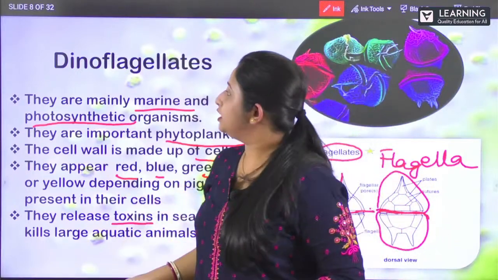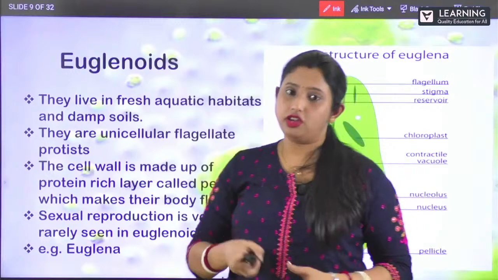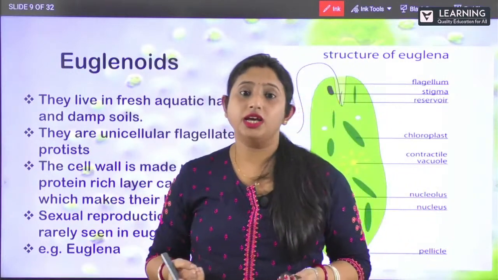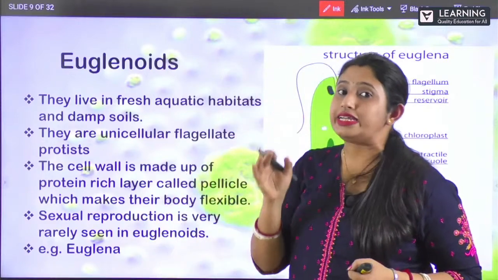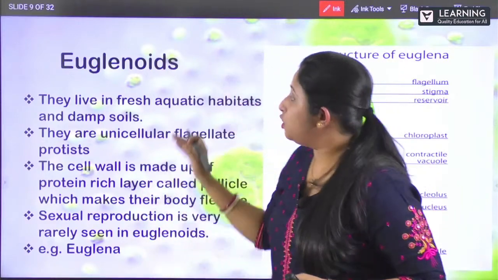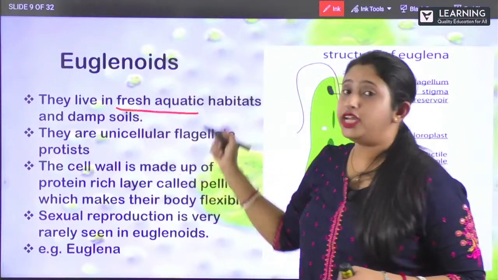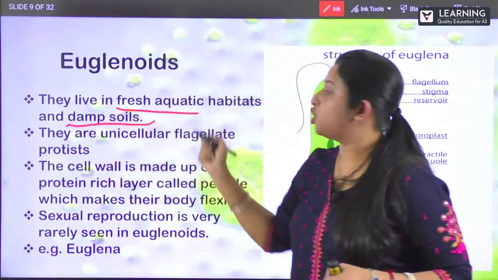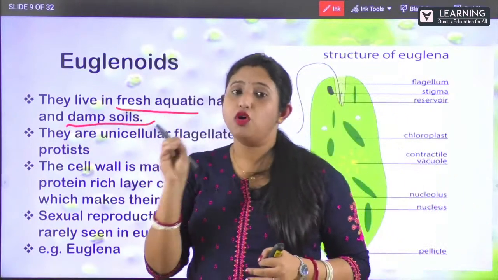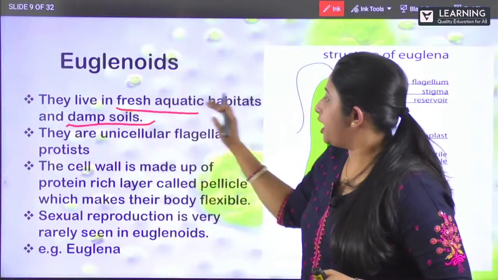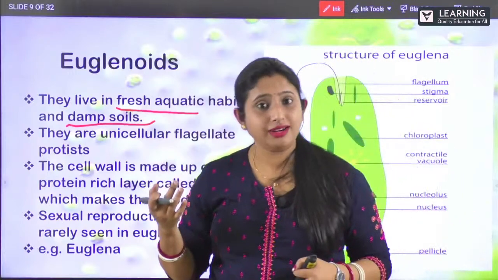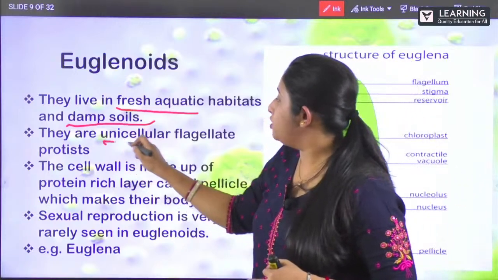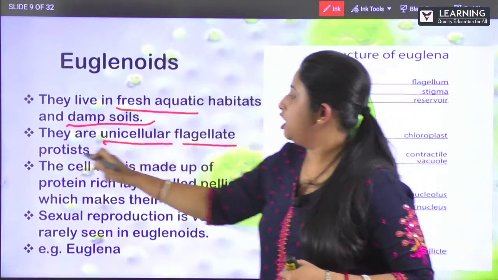Next, let us see the, yes, euglenoids. So, euglenoids are also one type of the eukaryotes, right? So, they are single cell eukaryotes. So, they live in the fresh aquatic habitats, or in the damp soil also. So, they are found in the moist areas, in the aquatic habitats, and also in the damp soil. Clear? So, they are unicellular flagellate protists.